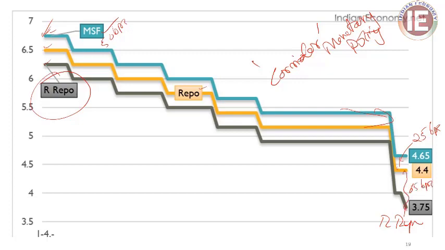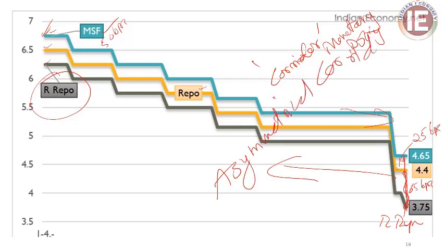65 basis points. So the gap between the repo rate and the reverse repo rate has widened. We can conclude from that diagram that the reverse repo rate has been brought down more than proportionately compared to the repo rate. So there is a huge difference between the repo rate and the reverse repo rate, and this situation we call an asymmetrical corridor.